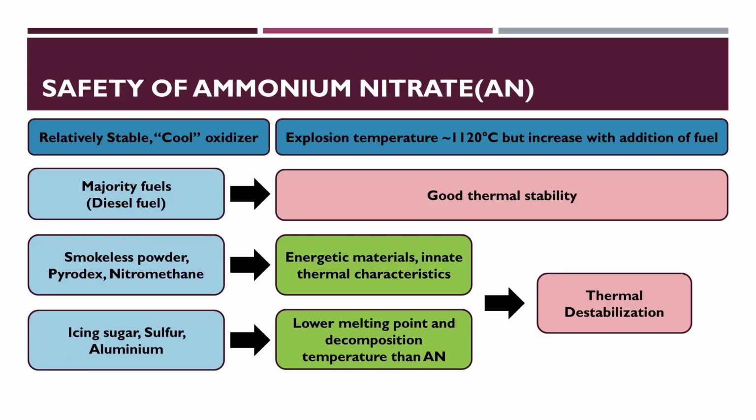Ammonium nitrate is a stable explosive and shows good thermal stability, but smokeless powder, Pyrodex and nitromethane are energetic materials causing thermal destabilization due to innate thermal characteristics. Icing sugar, sulfur, and aluminium have a lower melting point than ammonium nitrate, causing thermal destabilization.